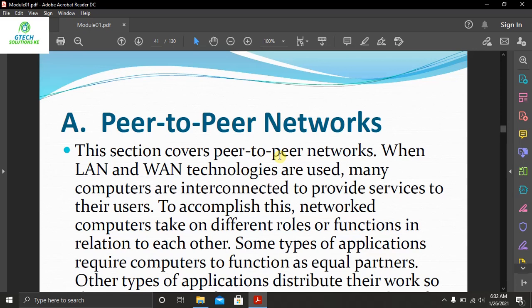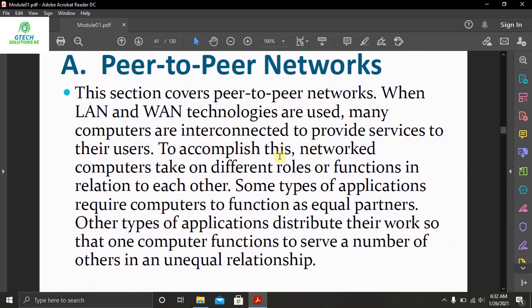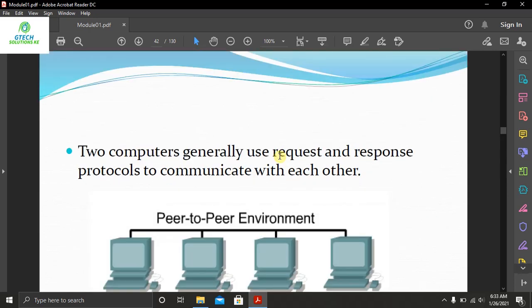Other types of applications distribute their work so that one computer functions as a server to a number of others. So one computer can function as a server, whereas others can function as just normal users.